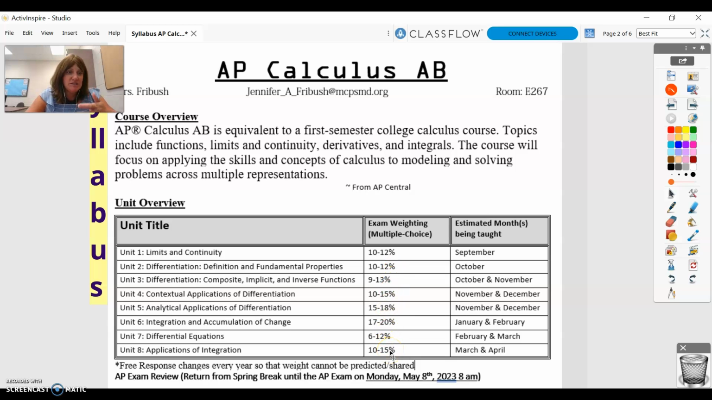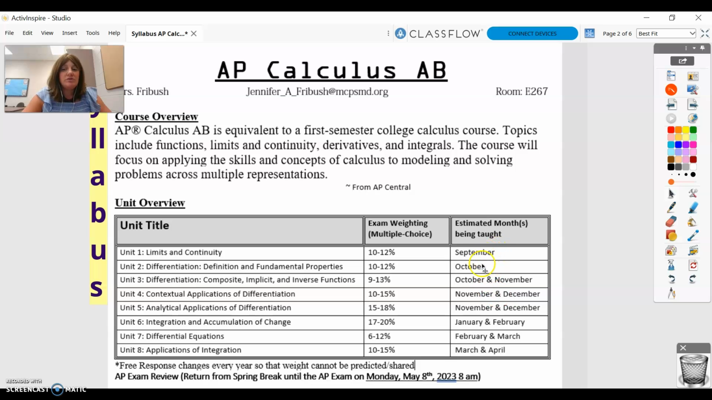The free response changes every year. Multiple choice only changes a percent, so multiple choice is the only thing that we really can kind of gauge ourselves on. Free response, there are things that are released. They're on the AP Classroom, so students have access to previous free response questions. We'll go over some in class that are released, so the kids and I can both see how they would approach it and have some practice with this.